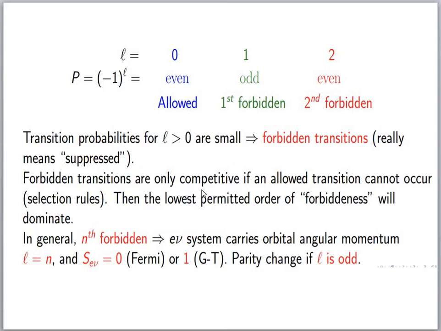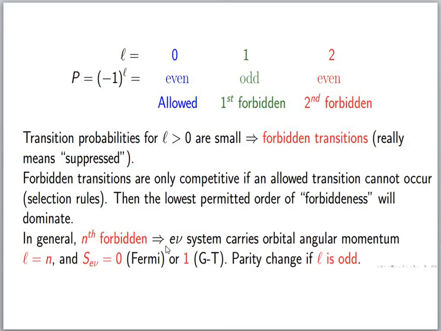Forbidden transitions are only competitive if an allowed transition cannot occur by the selection rules. Then the lowest permitted order of forbidden transition will dominate. So if there is a possibility for L equal to 1 and L equal to 2, that is first forbidden and second forbidden, the first forbidden decays always dominate over the second forbidden. So the lowest orders are always more probable.